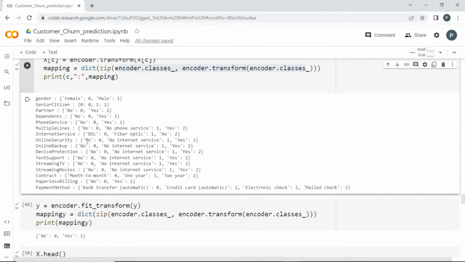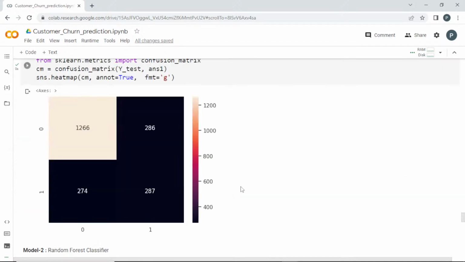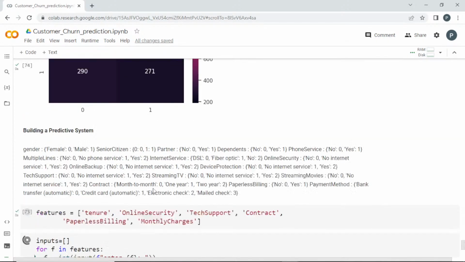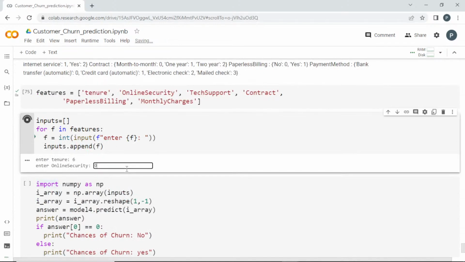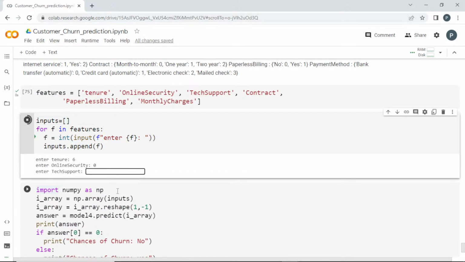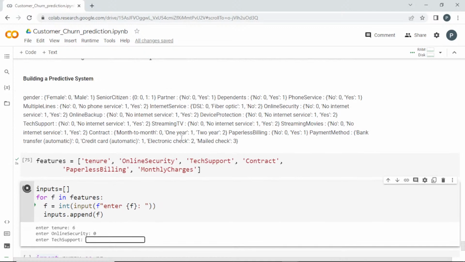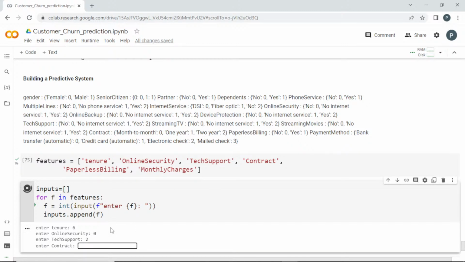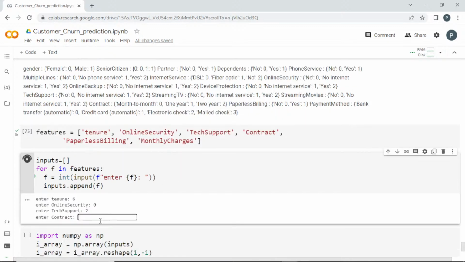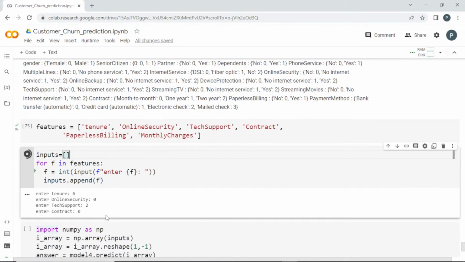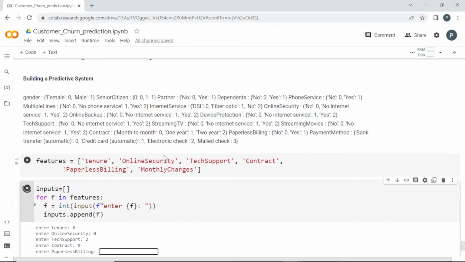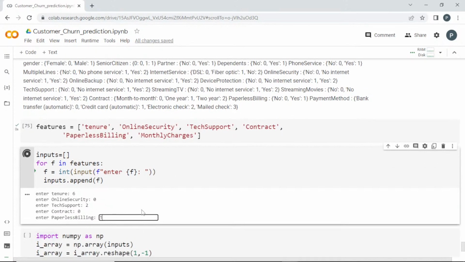For online security, if it is no, it is 0, so I'll enter online security as 0. For tech support, we'll search for it here. I'll tell it as yes, 2. And the contract type, I'll tell it as month to month. It is a month to month contract. And whether it is paperless billing or not, I'll give it as yes.